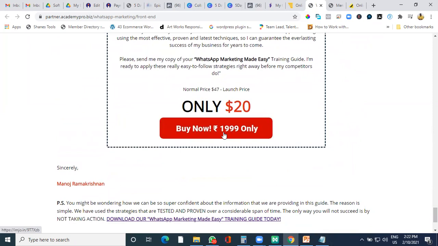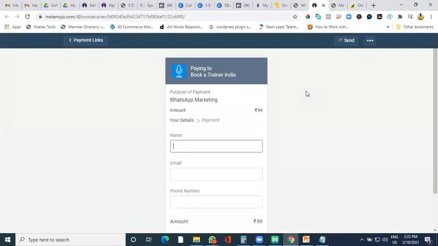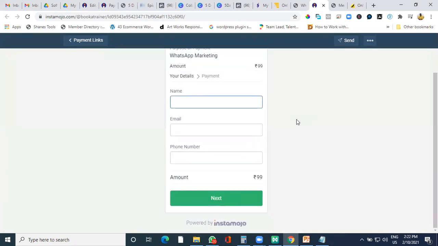He's going to just click on the buy button, and if he likes to join your course, it gets redirected to your payment gateway. So there is no third-party payment gateway like us. We don't charge anything. Whatever amount has been transferred by your student directly comes into your account. There's no middleman in it.